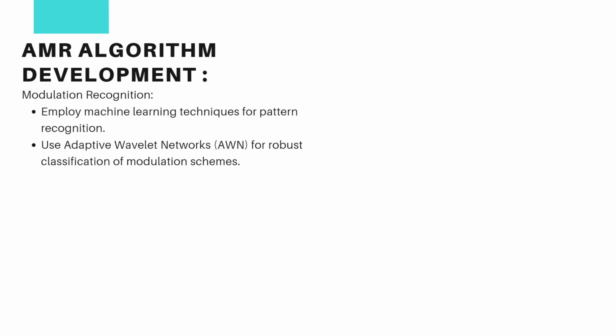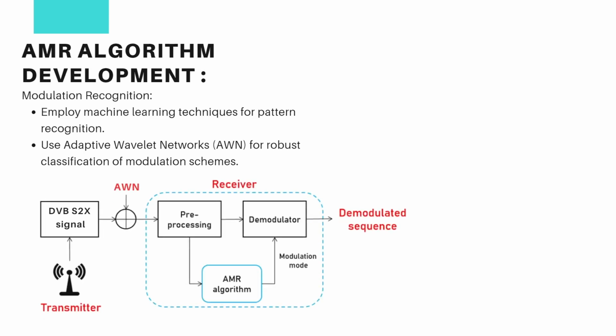Let's talk about the AMR, or Automatic Modulation Recognition, algorithm development. It employs machine learning techniques for pattern recognition. It also uses adaptive wavelet networks for robust classification of modulation schemes. So, where is the AMR algorithm used? It is used somewhere in between the pre-processing and the demodulator.